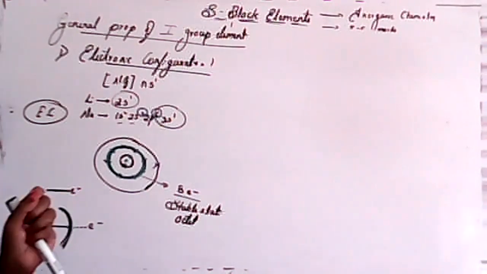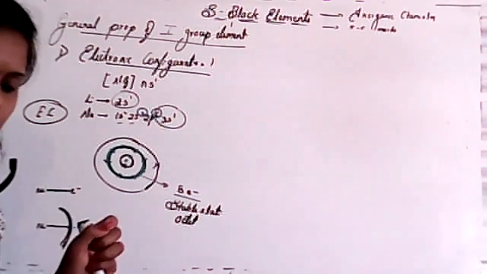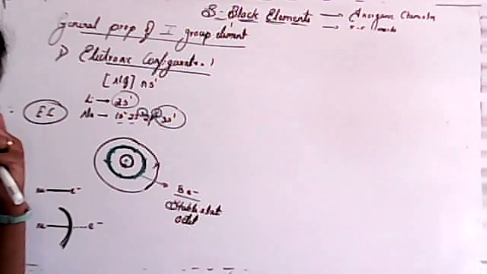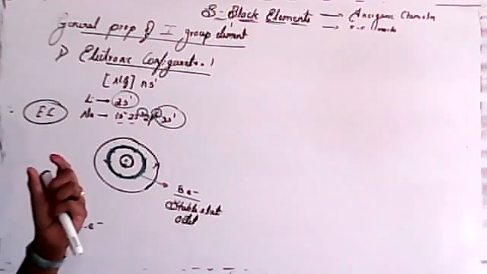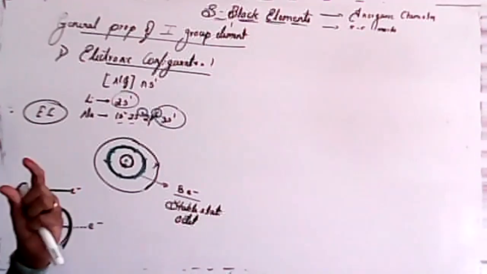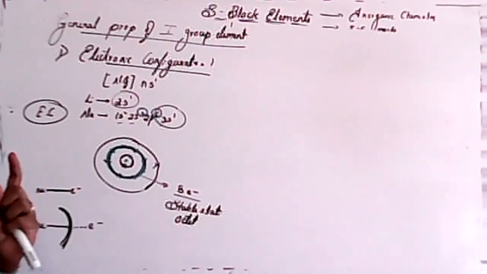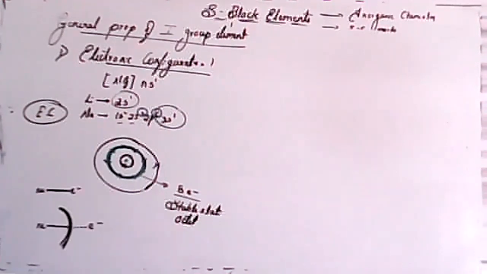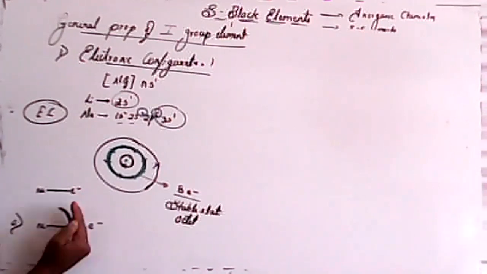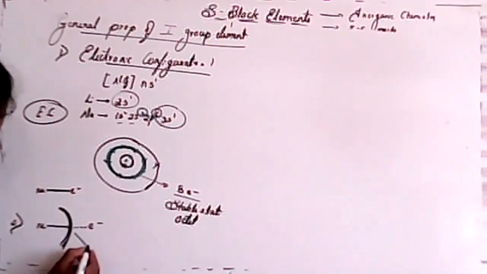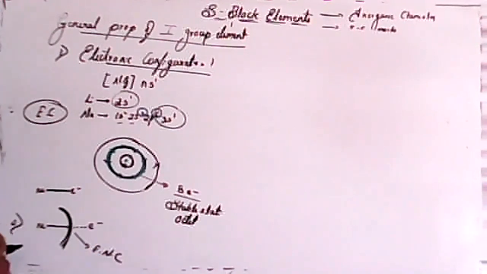Now my question: is removal of an electron from sodium easier or difficult? Students, just reply. Can we easily remove the electron, or is it very difficult?